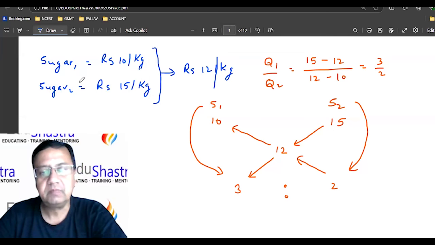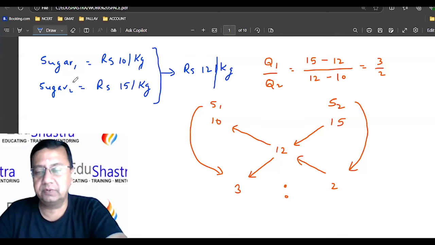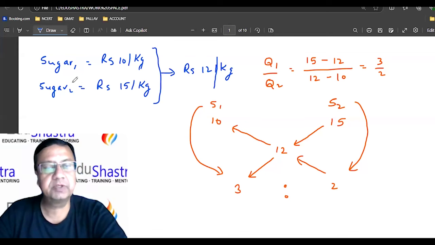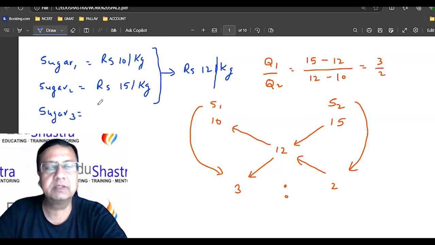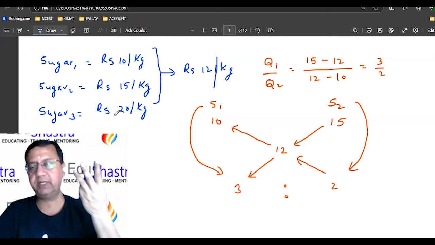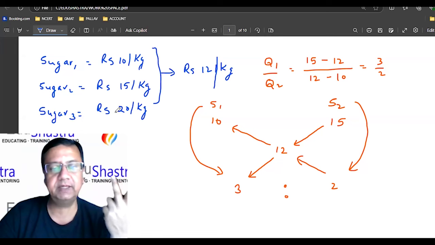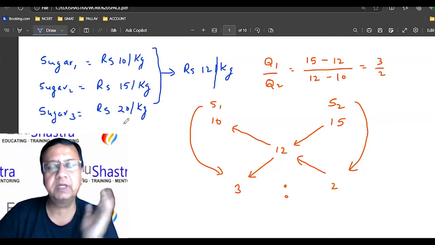Okay. Now, there are two different types of sugar, sugar 1 and sugar 2. Now, suppose I say there is one more sugar, sugar 3, priced at rupees 20 per kg. So there are now three types of sugar: sugar 1 at 10, sugar 2 at 15, sugar 3 at 20.